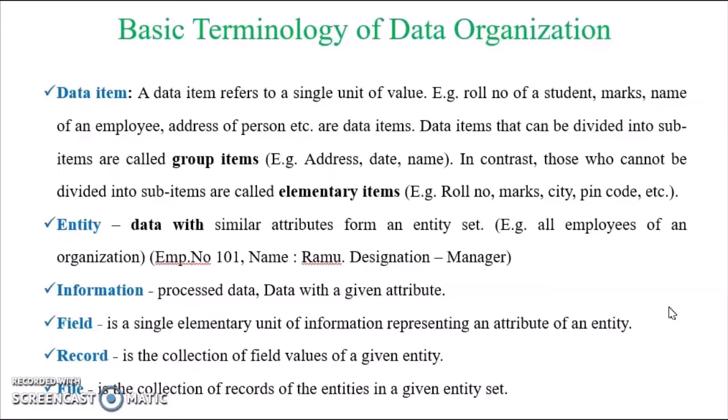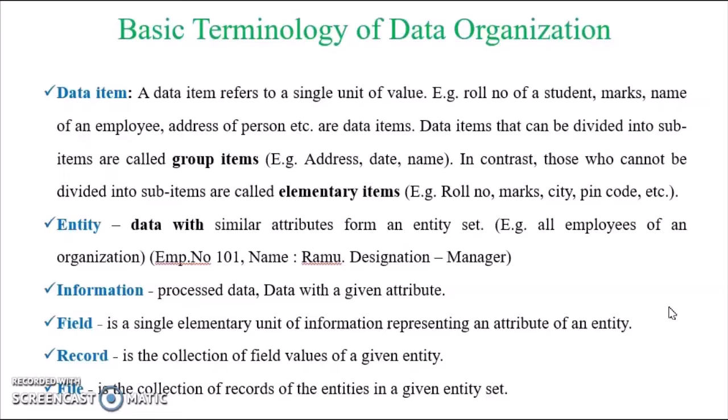The next terminology is information. Information is nothing but processed data, the data with a given attribute. The entity has so many attributes, and if we provide values to such attributes, then we call it information. For example, if I have employee number as an attribute and I give the employee number as 101, it is information that I give for the employee number attribute.